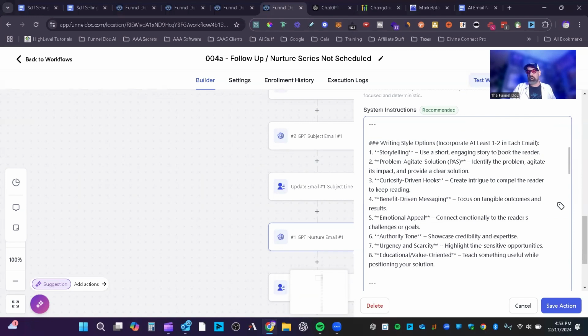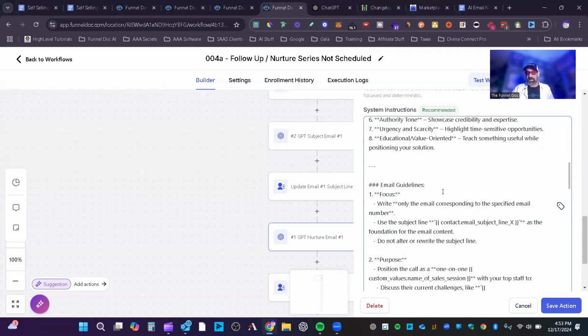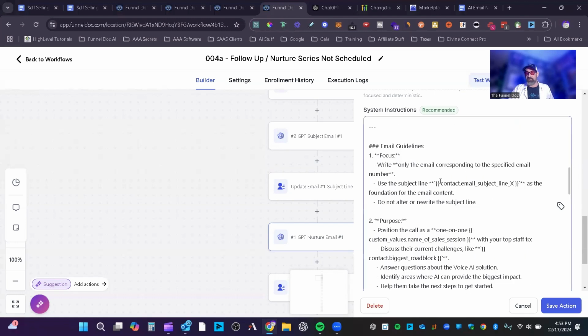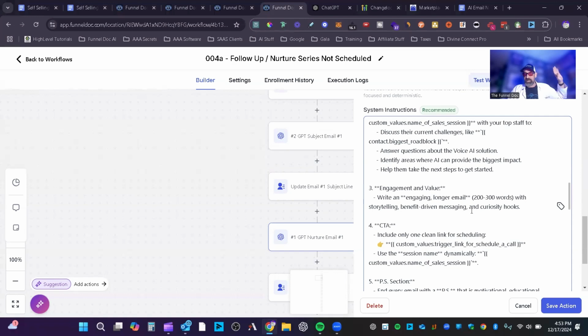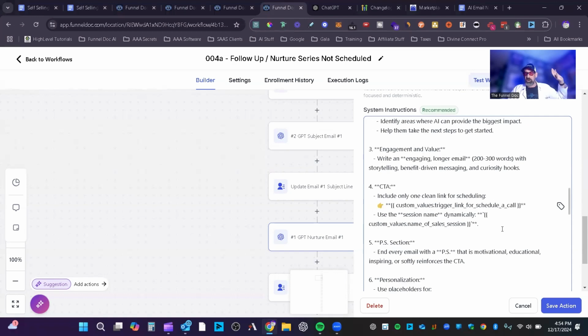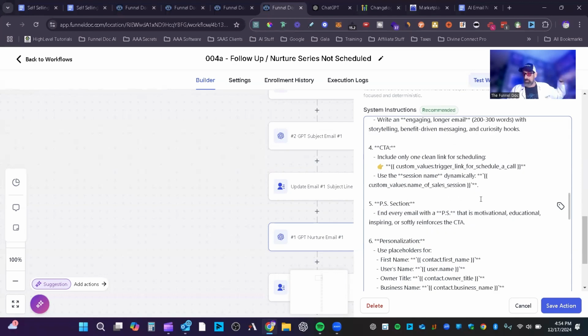And if you wanted it to use more, just change this number. I only put 1 to 2 in each. Maybe you want 2 to 3, I don't know. And then the guidelines here, it talks about how the email guidelines are going to be written. And then it talks about the purpose, the engaging value, the customer's call to action. And again, if you want to change this up, you can change up some of this. Talks about the PS section. In the PS section, I wanted to always either deliver value, educational inspiration, or a soft call to action. You'll see that's listed in there.